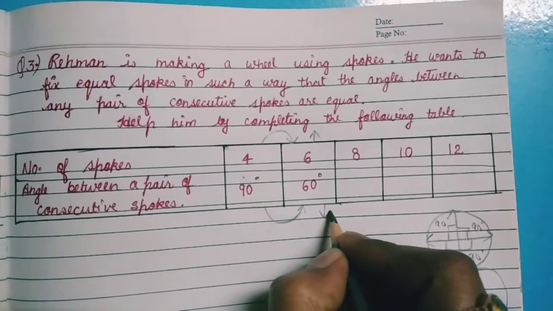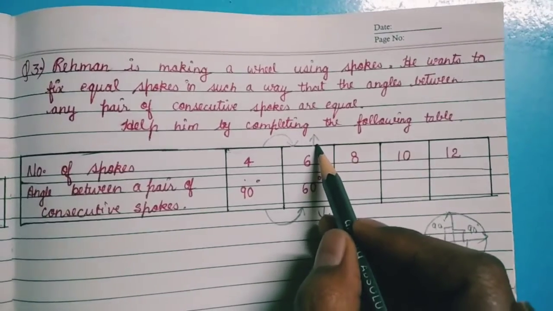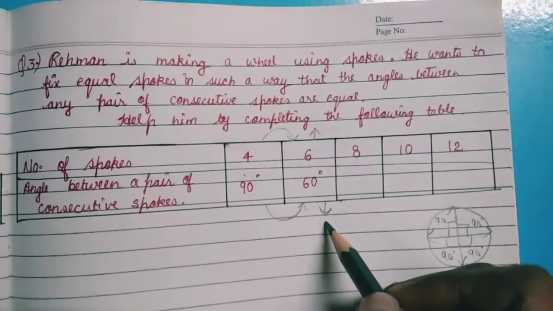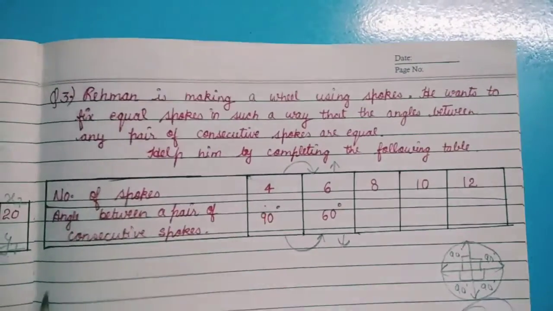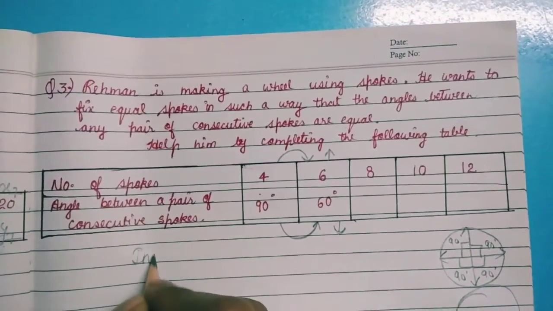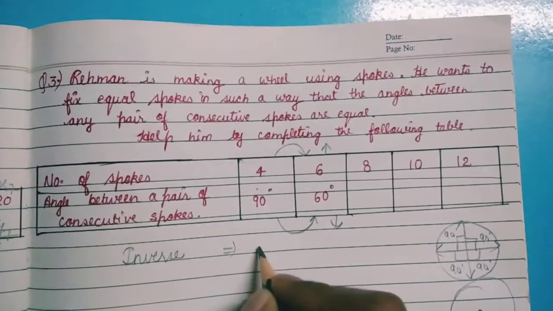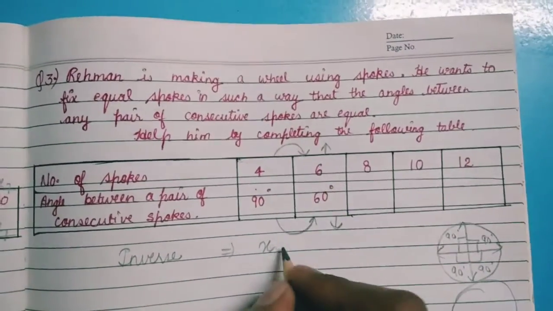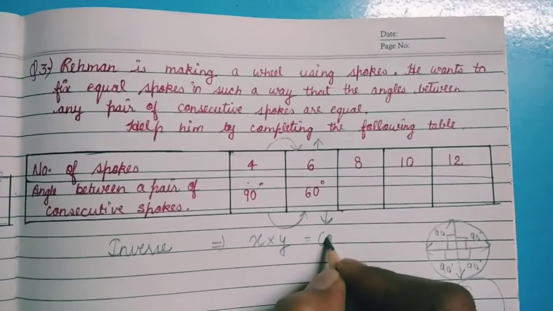It means it is decreasing. One quantity is increasing, one quantity is decreasing. It means in this situation we have inverse proportion, and inverse proportion says that the first value multiplied by the second value will be constant.